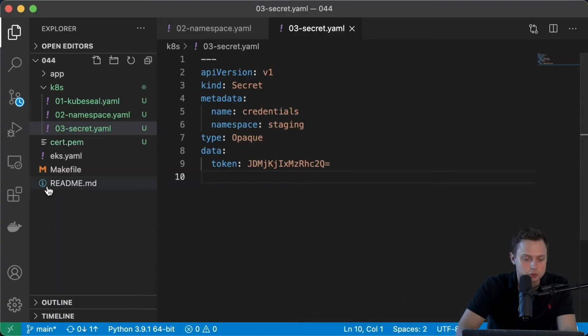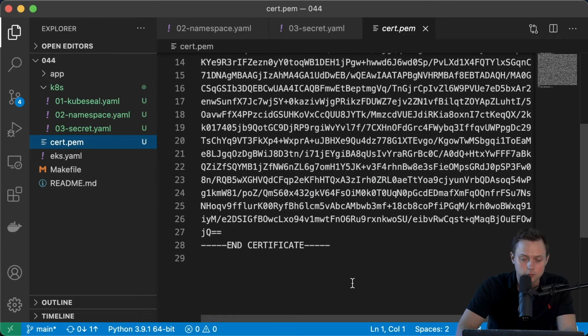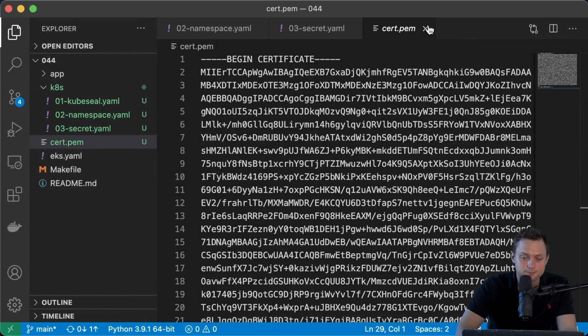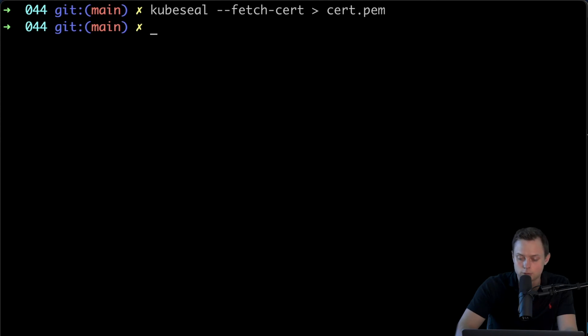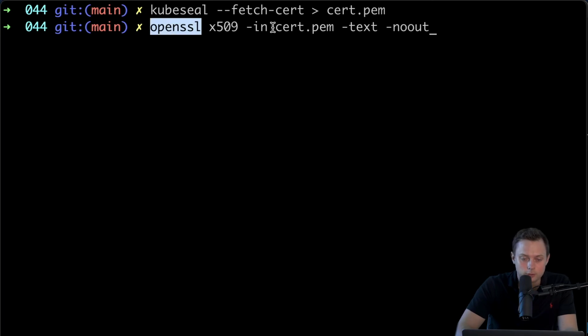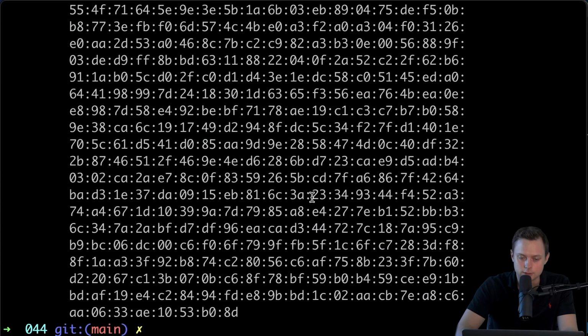Okay, let's go ahead and check the certificate. And that's the certificate, the public certificate that will be used to encrypt the secrets, sealed secrets. All right, and also optionally, if we want to decode this certificate, we can use OpenSSL, and then we can decode this certificate. And let's take a look. And well, it's valid for 10 years. And that's the certificate. All right.